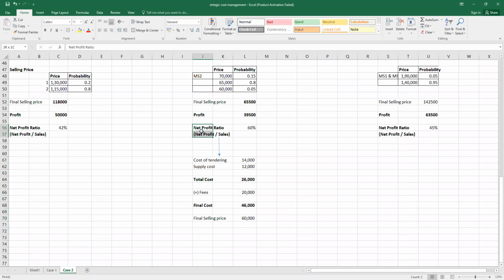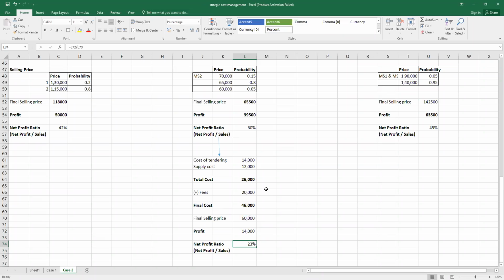So let's calculate again the profit and the net profit. Look, from the decision tree we found that we should go for MS2, but they added a twist: whether we can have the assurance, because when we appoint a consultant, there is a 100% assurance that we will get this contract. So the final profit is about 14%, and if we calculate the net profit ratio, the net profit will become 23%.